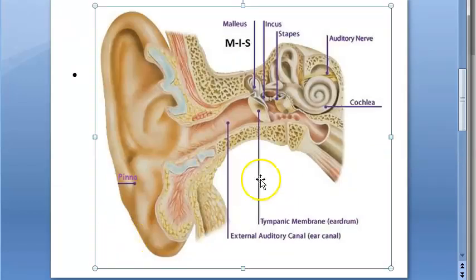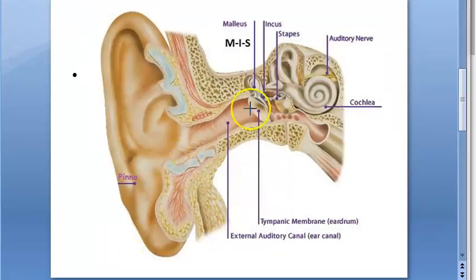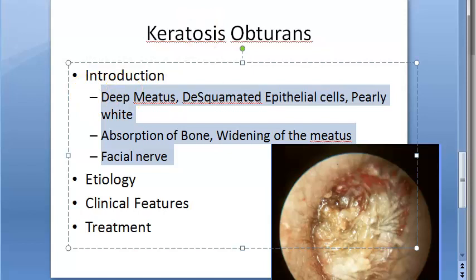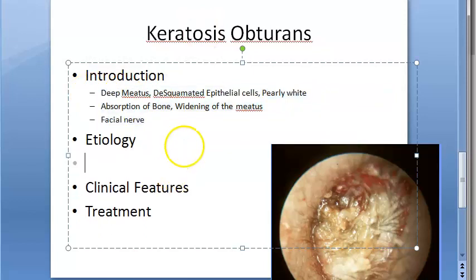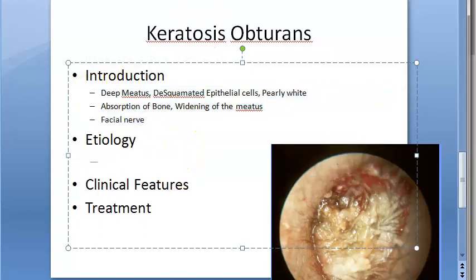Now we are saying this keratosis obturans will grow in such a way that the bone will get absorbed and it can even expose the facial nerve. Posteriorly the facial nerve will be there. So let's say this is posterior, we are looking at the posterior now. The facial nerve will get exposed. Nerve we'll put in yellow. So the facial nerve can get exposed and paralyzed. This is the pathogenesis, as to what all are getting affected.